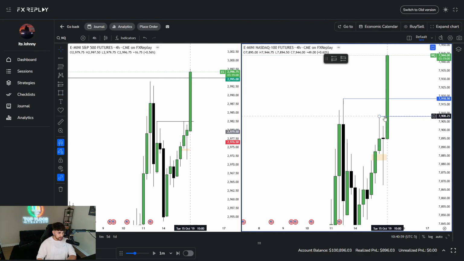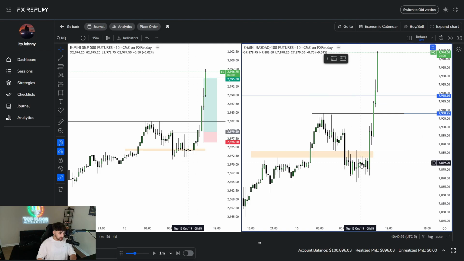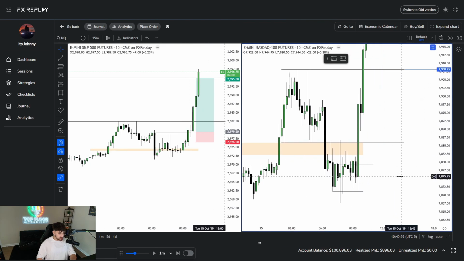Plus we had a 4 hour CRT right here as well. That is another bonus confluence, right? So CRT again, we have the parent candle right here. And then it opens lower into a bullish PD array, respects it, and then the 15 minute would be the time frame alignment where you would enter on your confirmation. That's where you would get your confirmation. So we ended up getting confirmation right here. So as soon as this candle closed, which is the 9:30, we got our confirmation. Excuse me, it was right here. My bad. So as soon as we got the 9 o'clock close above the opening price of this last down close candle that made the new low in the structure here, that was your change in delivery right here.